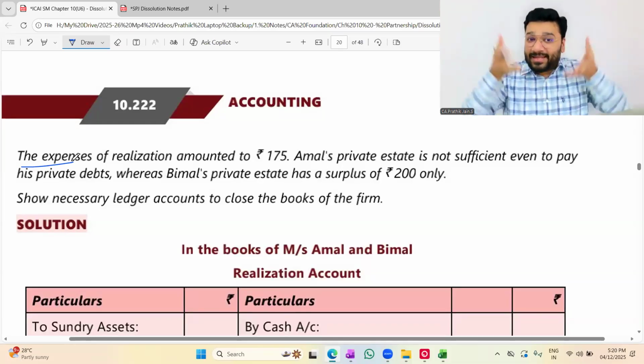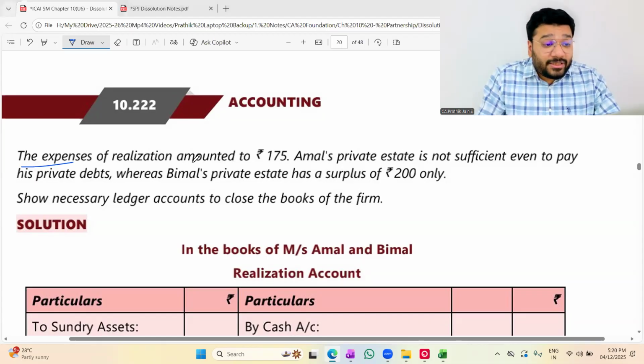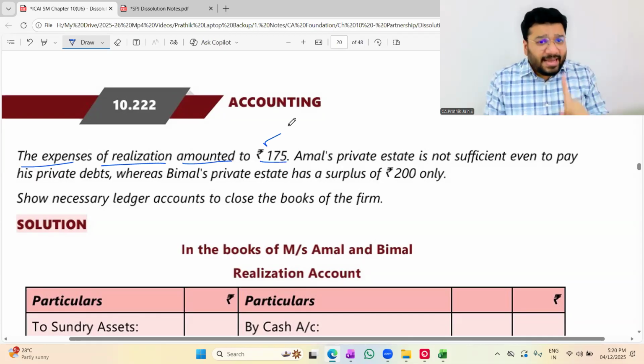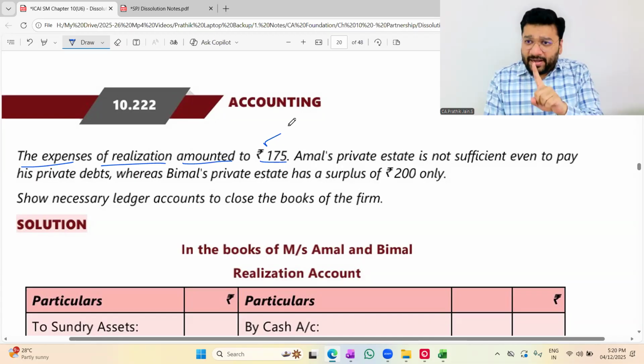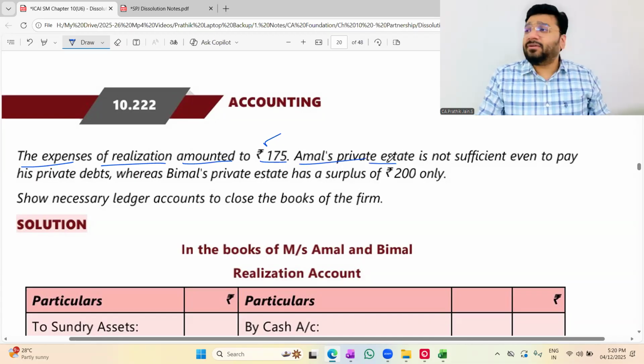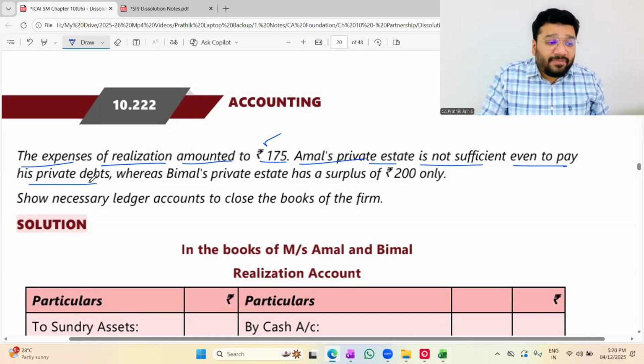Means what? All the asset realization should be given. Now, the expenses on realization amounted to 175. So this I'll take to the sundry liability ledger. Sir, tell, where will this go? Realization. Amal's private estate is not sufficient even to pay his private debt.